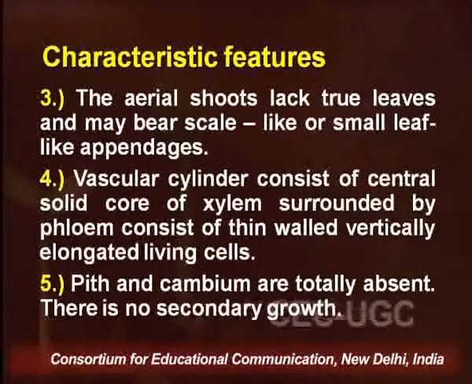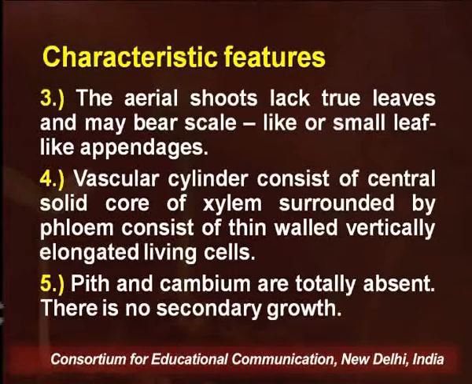Also, the aerial shoots lack true leaves, and they may bear scale-like or small leaf-like appendages. The vascular cylinder consists of a central solid core of xylem surrounded by phloem, which consists of thin-walled, vertically elongated living cells. So in this case we can also see that phloem is mostly occupied by vertically elongated living cells.